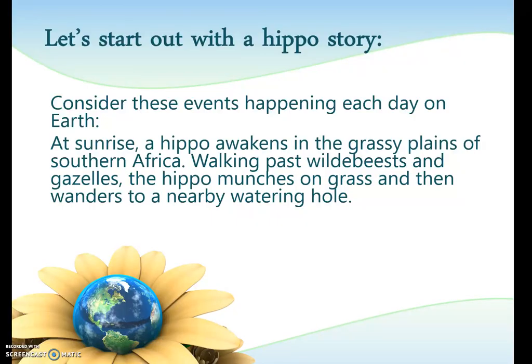We're going to start out with a story. Consider these events happening each day on Earth. At sunrise, a hippo awakens in the grassy plains of southern Africa. Walking past wildebeests and gazelles, the hippo munches on grass and then wanders to a nearby watering hole.